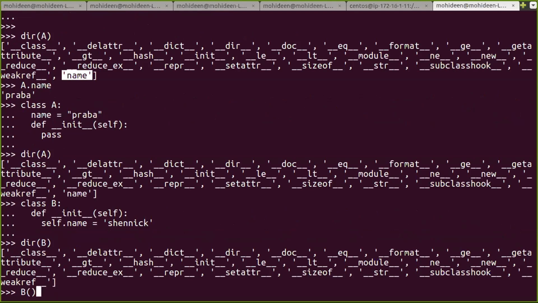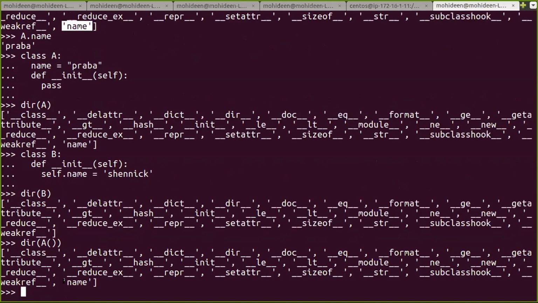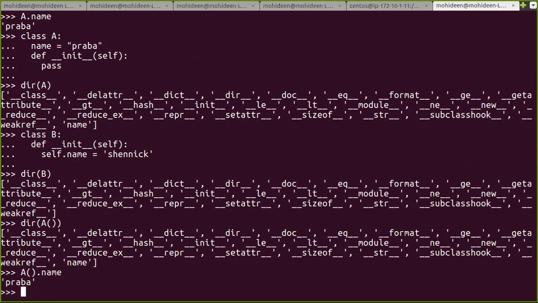Now I'm going to instantiate it. See the difference. In class A, with instantiation and without instantiation, both return name. Without instantiation I got name, and with instantiation I also get name. A dot name will return name. Now in B, when I say B dot name, what happens? In B, I don't have name, right?